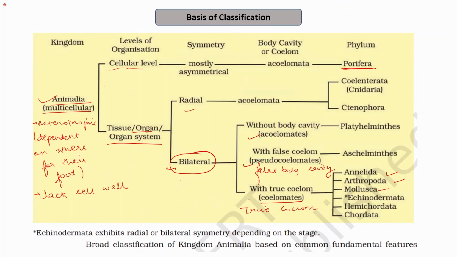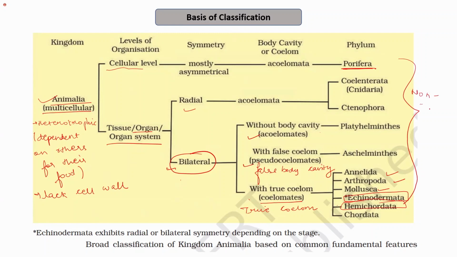Now, in today's lecture, we will learn about the next phyla, which are the phylum Echinodermata and phylum Hemichordata. With this, we will finish the non-chordate part.